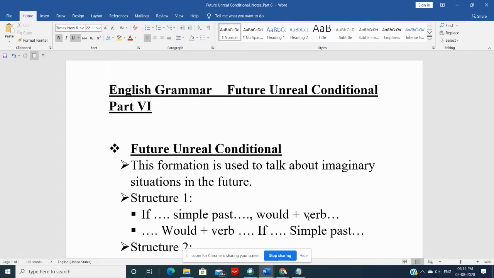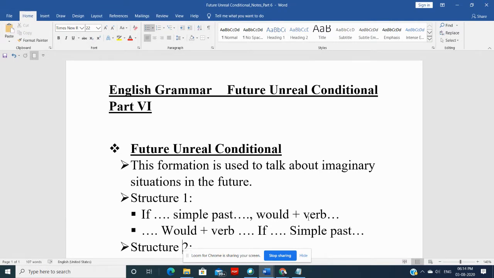Now why are they called unreal conditional? Because in this type of formation, we normally imagine certain conditions. Those conditions might not be true or we are not sure about it, and that's why we just imagine them. Because of this reason, we call it unreal conditional. This formation is used to talk about imaginary situations in the future.